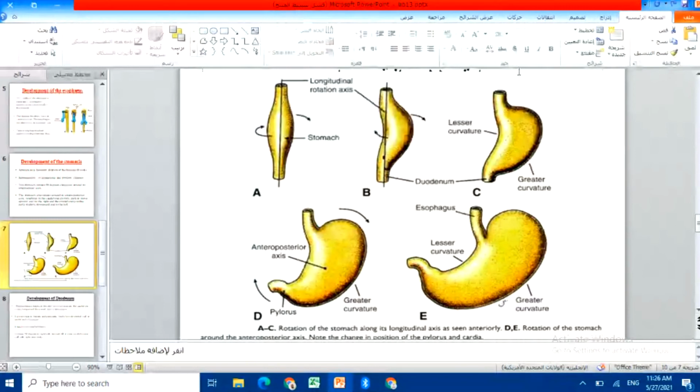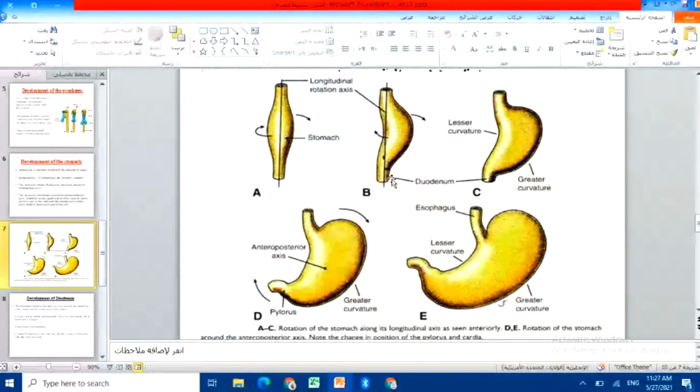You don't need to know how this rotation happened, like the anterior rotation, then the lateral axis, but you need to know that there will be some rotations of the stomach in order to have all parts in the right place. Okay, look, we have the longitudinal rotation axis in order to have this shape of the stomach.